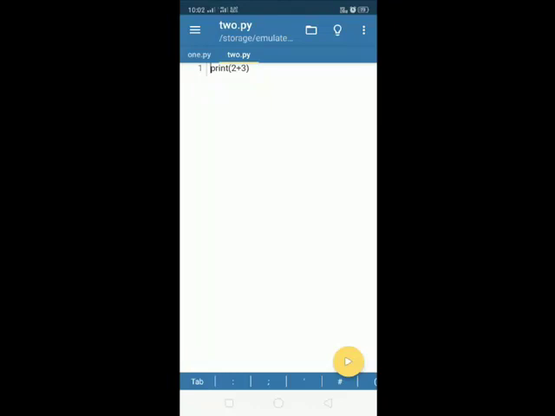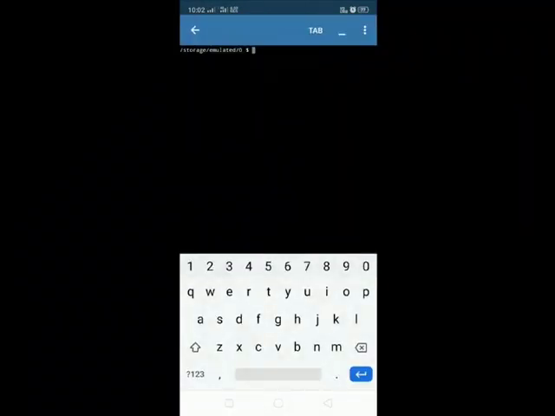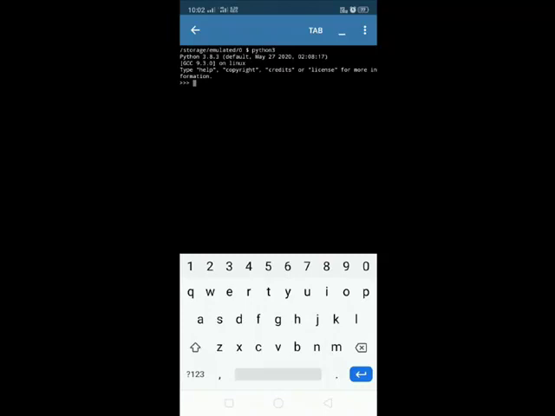If you want to run the files in shell mode, go to terminal. Here type python 3 and click on this blue color arrow button to press enter. So this prompt tells that it is ready to receive instructions. That means the shell is ready to receive instructions.